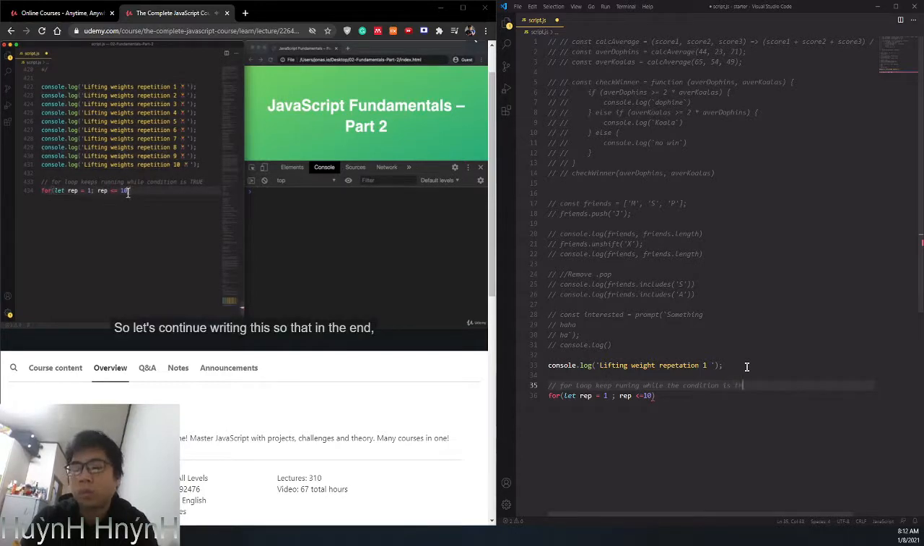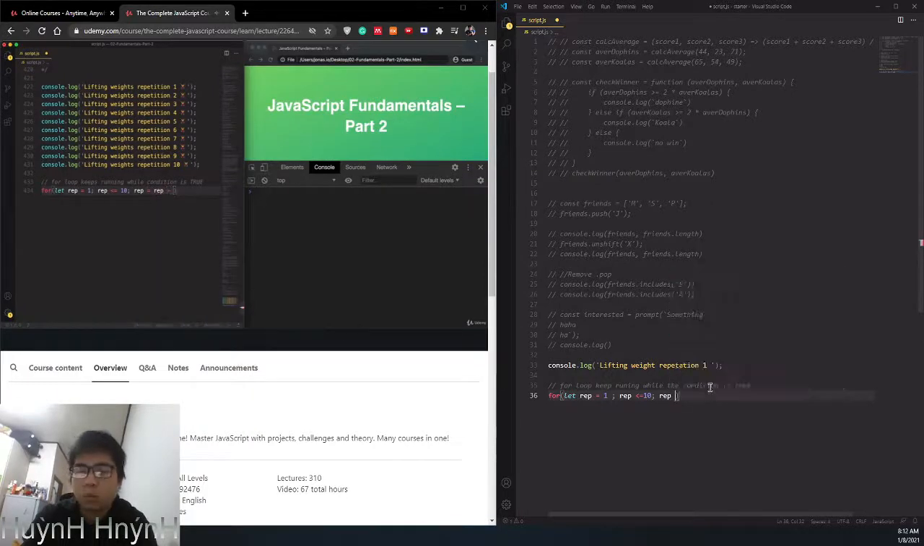So let's continue writing this, so that in the end, we actually make that work. So speaking of increasing the counter, that is actually the third part of the for statement. So another semicolon here, and now here we actually update the counter after each iteration. So that's necessary because right now the counter would just stay at 1 forever. And so this condition here would never be false. So what we do here is to now increase the counter by 1 after each iteration. So we can say rep equal rep plus 1.